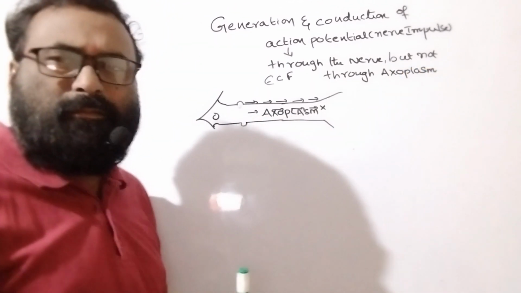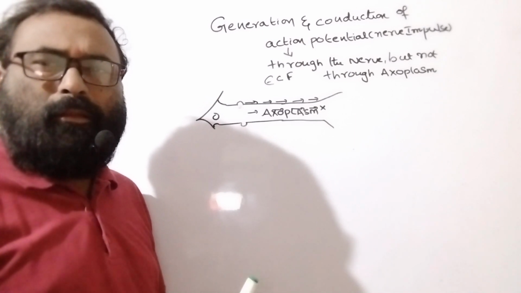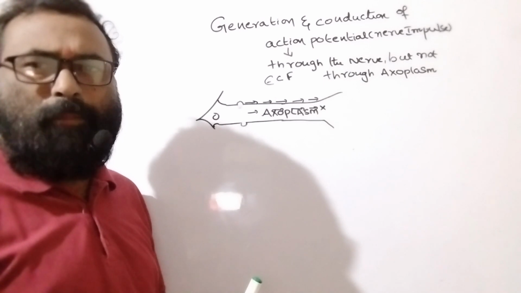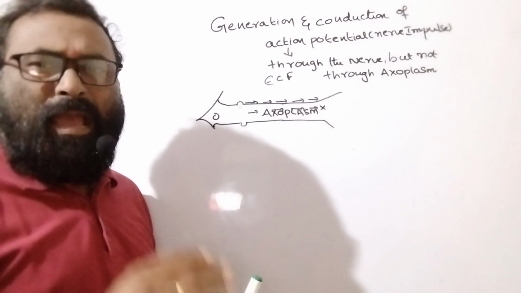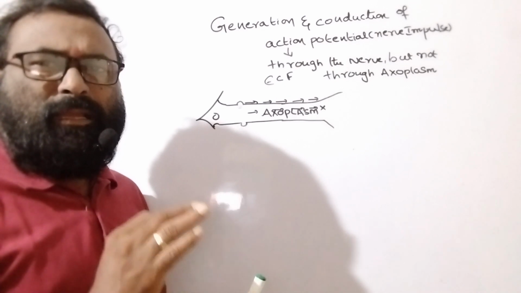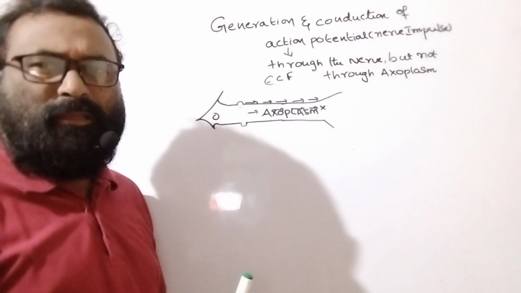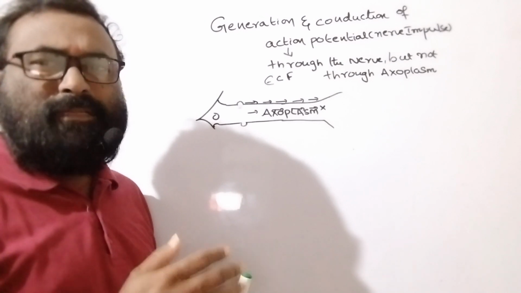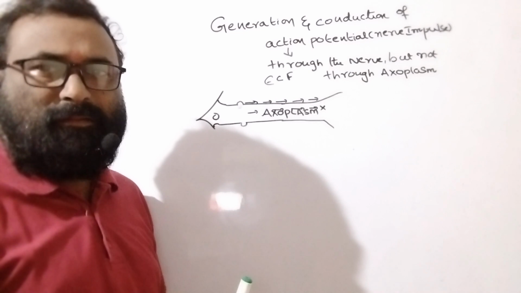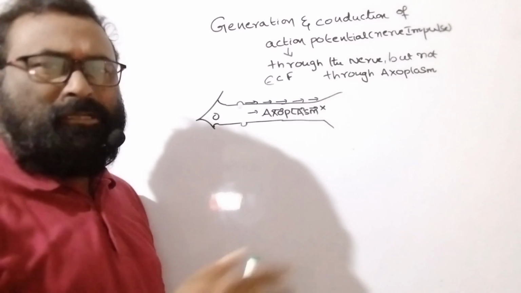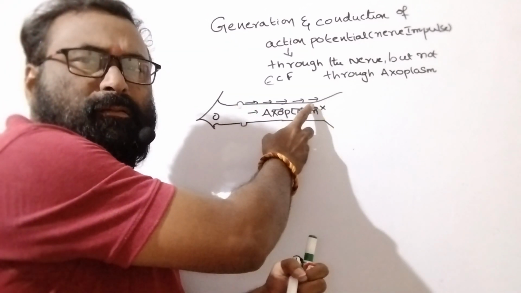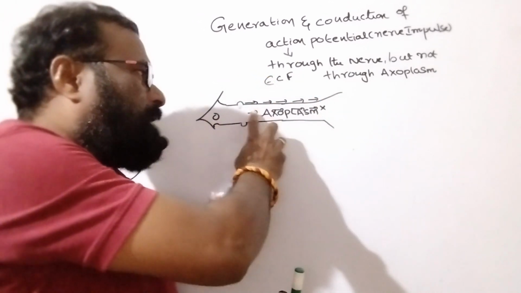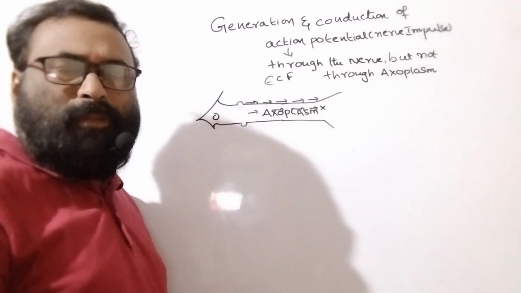A question is asked like this: Statement A, action potential propagated through the axoplasm. Statement B, action potential traveling in the ECF. Statement C, action potential travels through the membrane. Among these statements, which statement is correct? The answer is action potential is propagated through the membrane, not through the axoplasm. Never. Action potentials are not generated in the axoplasm.